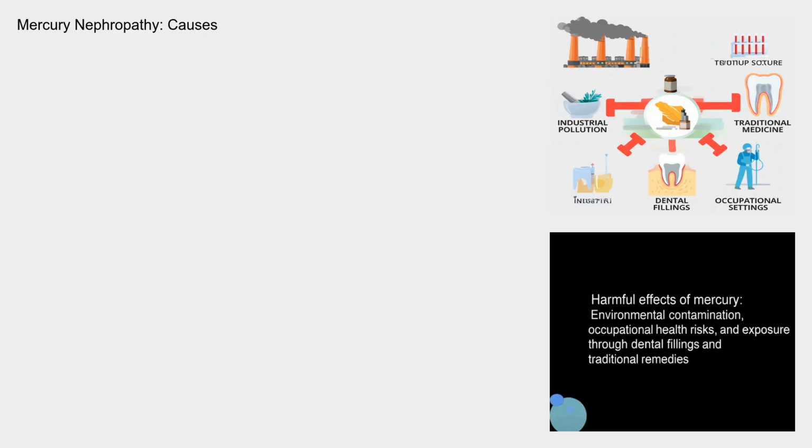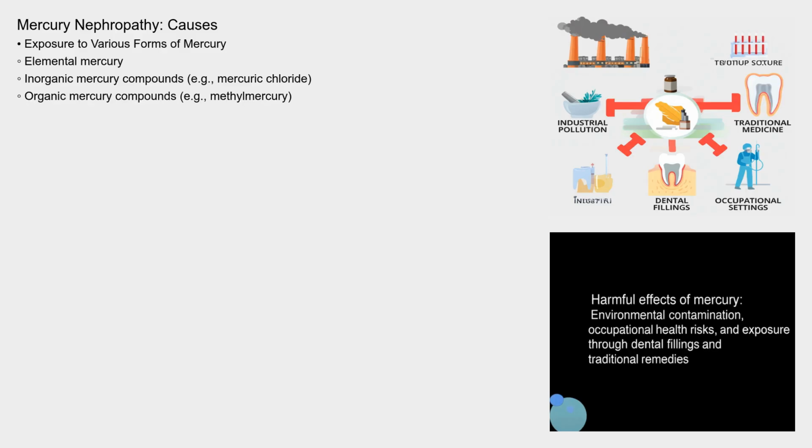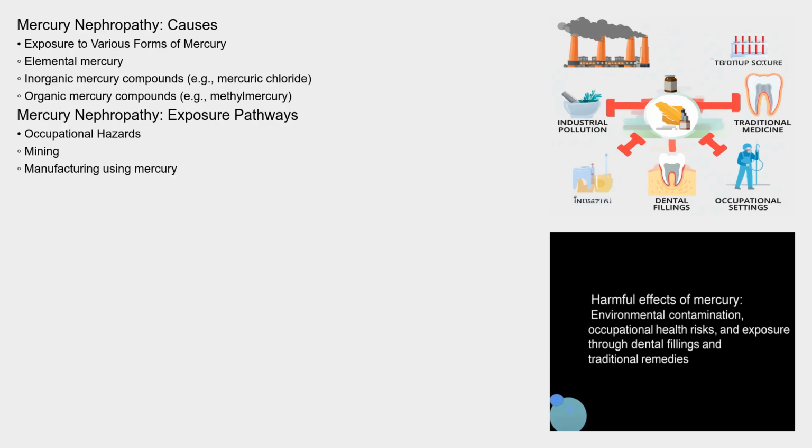Mercury nephropathy stems from exposure to various forms of mercury. This can include elemental mercury, inorganic mercury compounds such as mercuric chloride, and organic mercury compounds like methylmercury. Exposure pathways include occupational hazards, like mining or manufacturing where mercury is used, environmental contamination through contaminated food or water, certain traditional medicines, and, in rare instances, exposure to mercury-containing dental amalgams. Although this is a subject of ongoing debate and not typically a significant source of exposure,